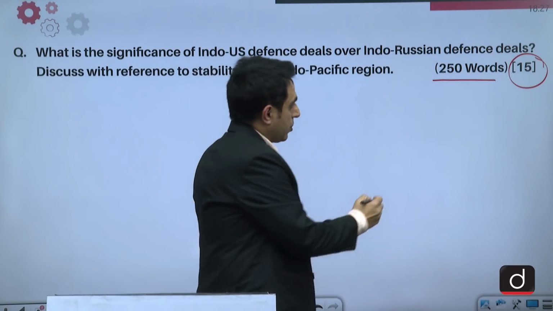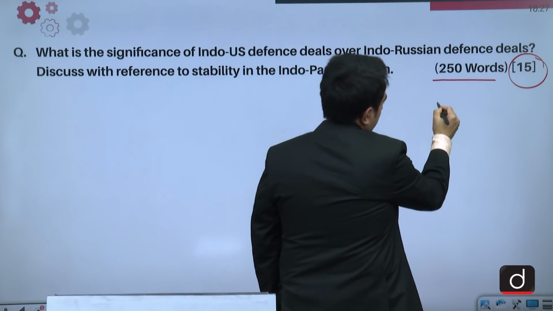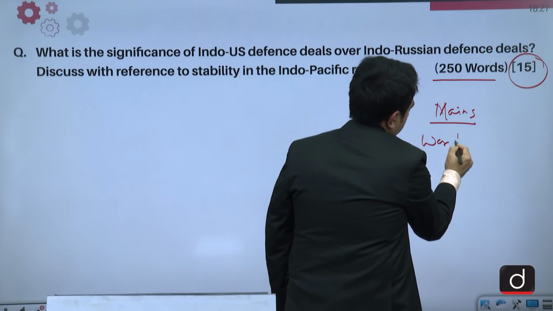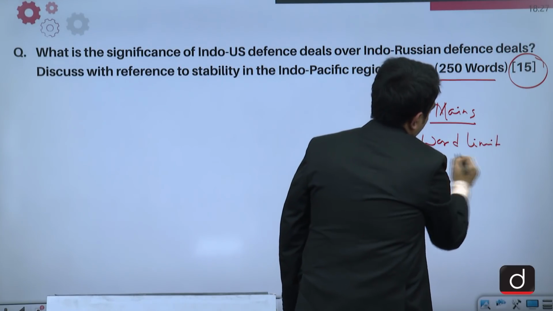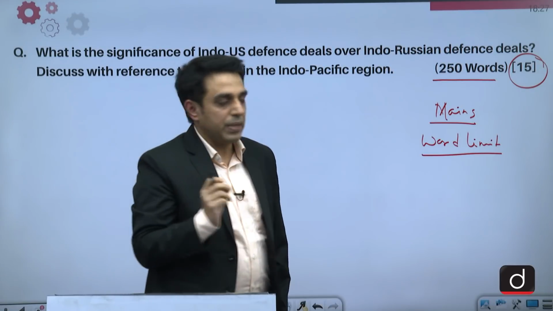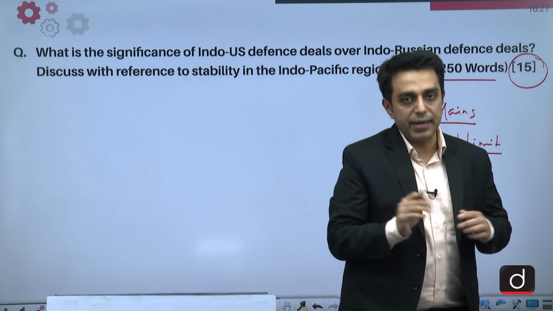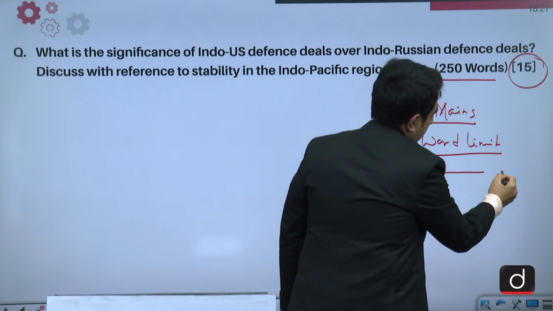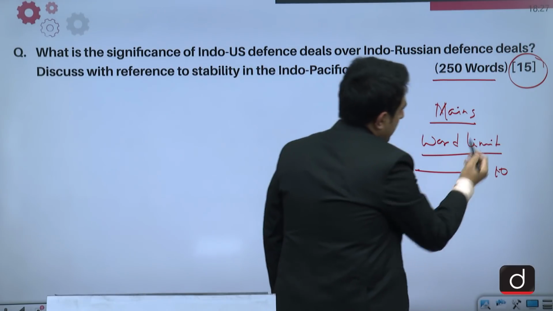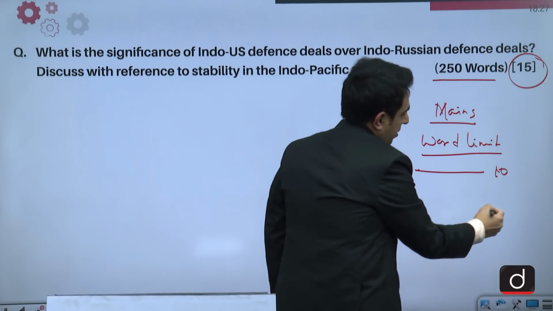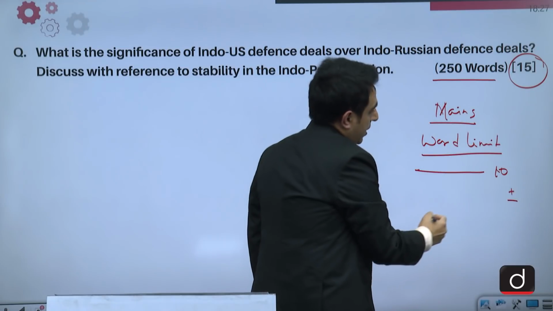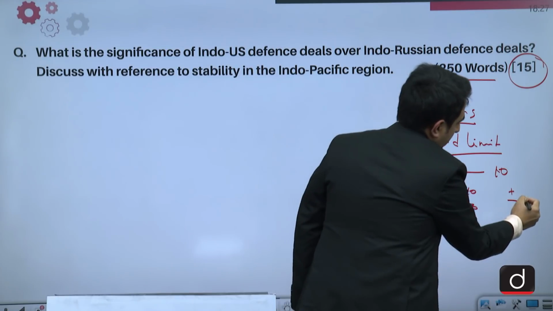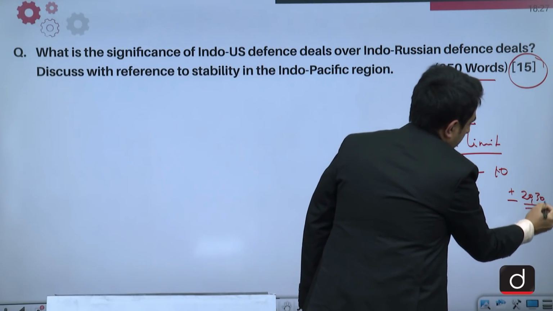One thing that we need to keep in mind while writing any answer in mains is that we have to make sure that we follow the word limit. Following the word limit doesn't mean that we count each and every word that we are writing, but we should have a general idea of how many words we write in a single line. If we are writing around 10 words, then our answer should ideally be covered in 25 lines. So 25 into 10, 250, and plus minus 20-30 words is okay.